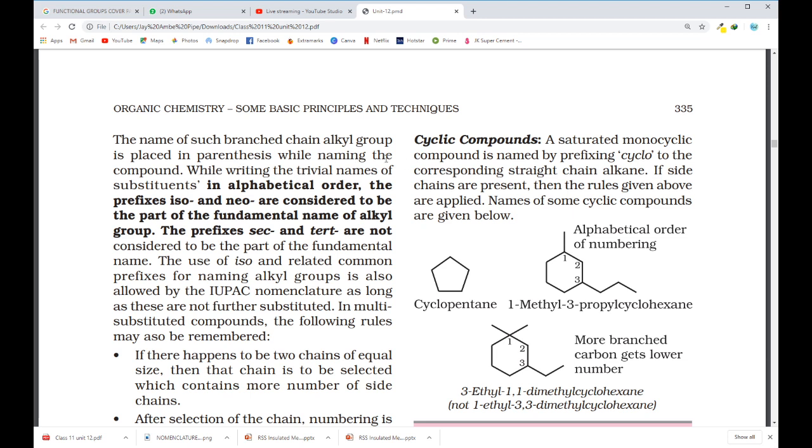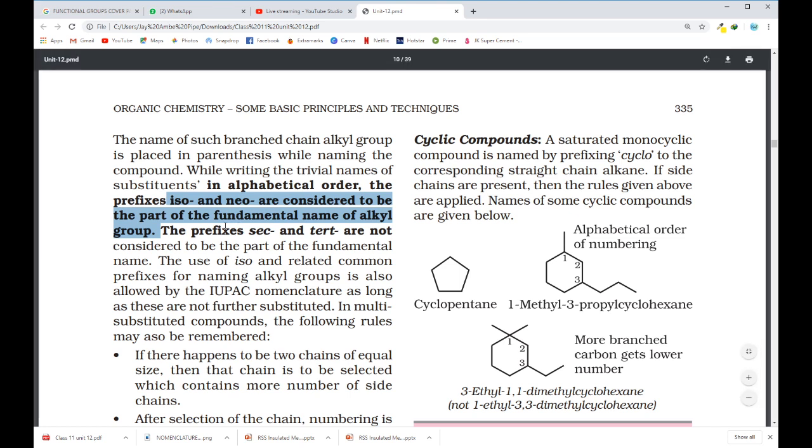While writing the trivial names of the substituents in alphabetical order, the prefixes iso and neo are considered to be part of the fundamental name of the alkyl groups. In IUPAC nomenclature, suppose you have isobutyl and tertiary pentyl and you have to arrange them in alphabetical order, then iso and neo are considered in the fundamental name of the alkyl group.